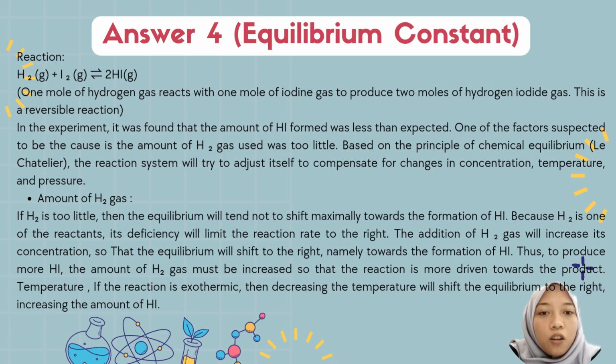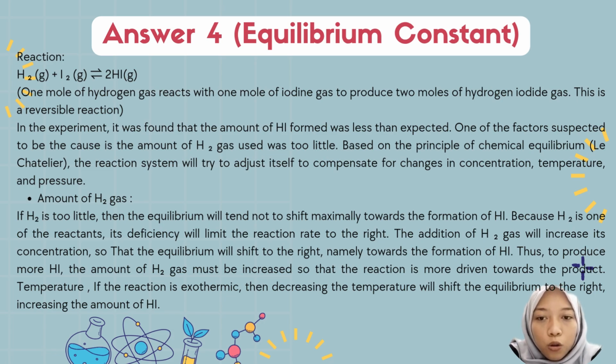The addition of hydrogen gas will increase its concentration, so the equilibrium will shift to the right, namely towards the formation of hydrogen iodide.